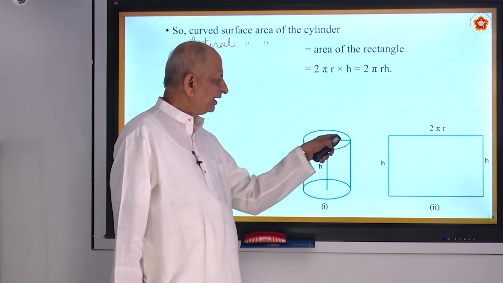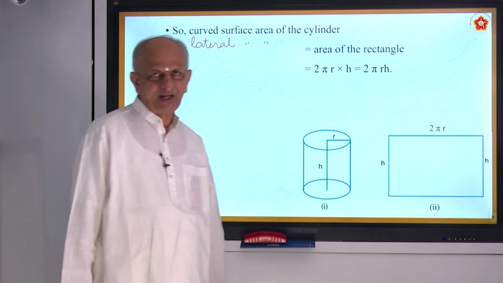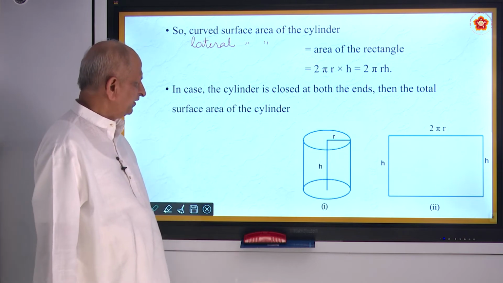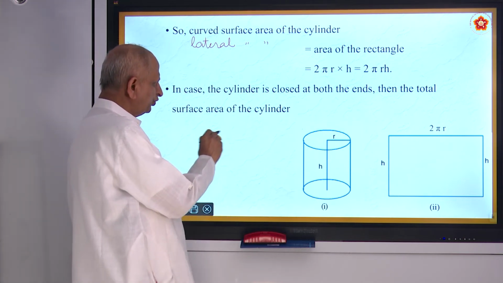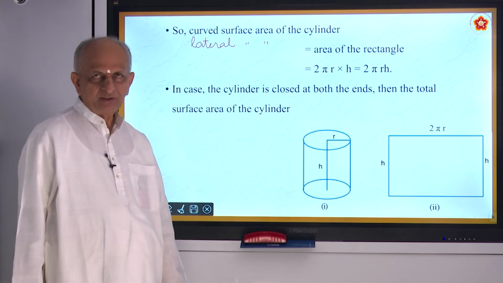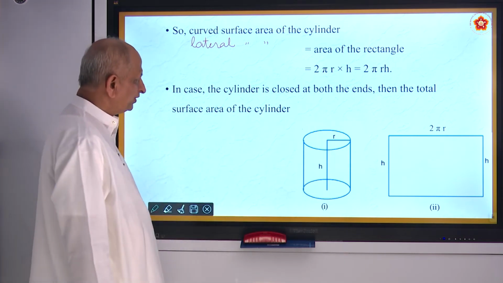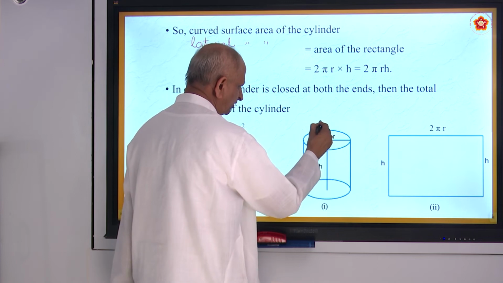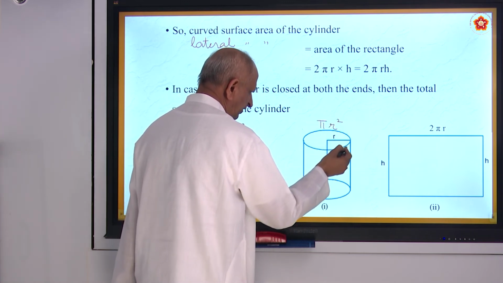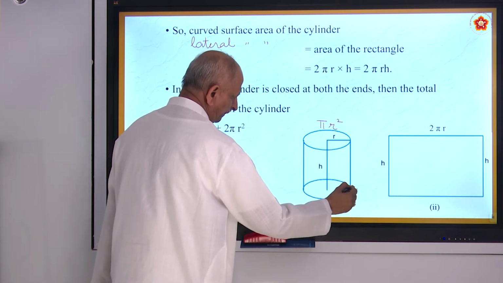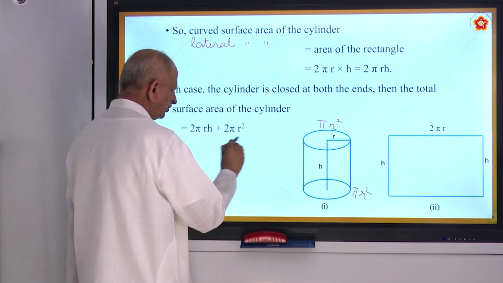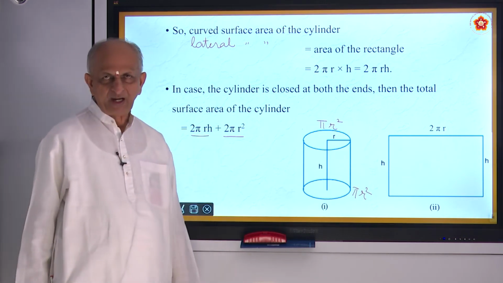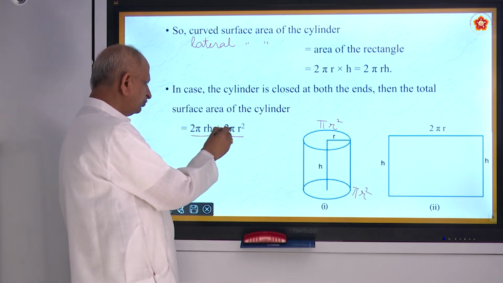What is r? r is the radius. What is h? h is the height. Suppose you want to find the total surface area. Total means it includes base and top. What is the shape of base and top? Both are circles. What is the area of the circle? This is pi r square. How many circles are there? This also is pi r square. So pi r square plus pi r square becomes 2 pi r square. And lateral surface area is already done, 2 pi r h. So 2 pi r h plus 2 pi r square.